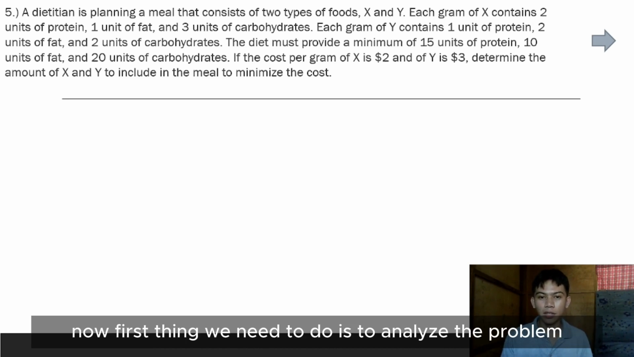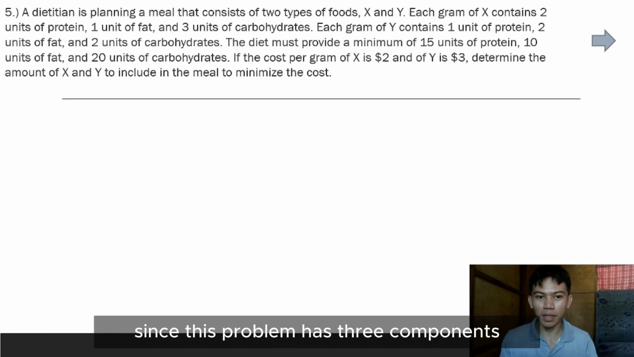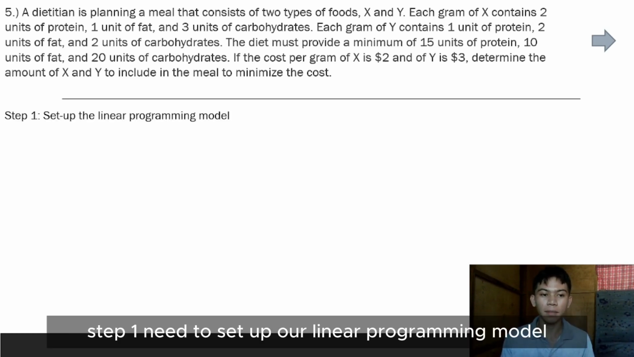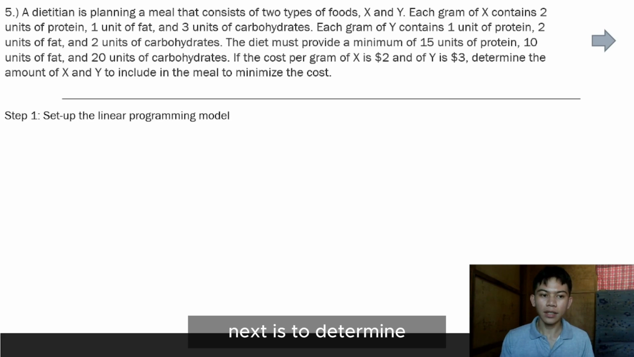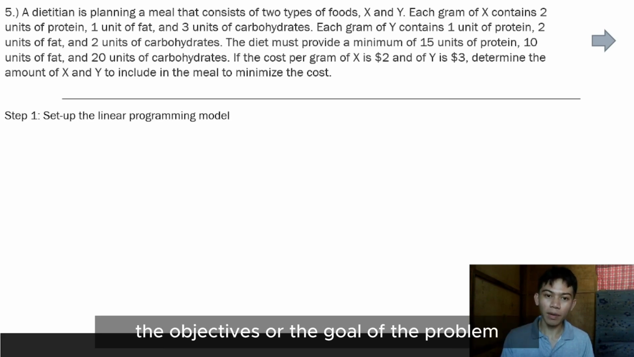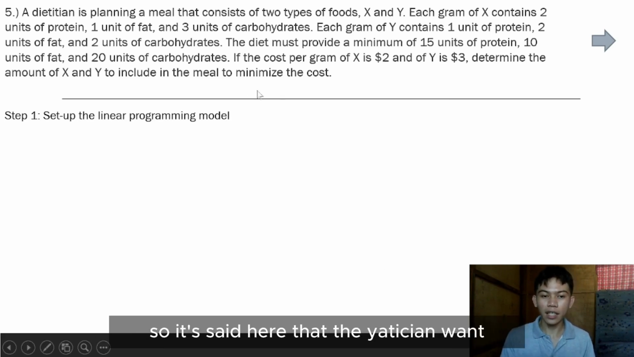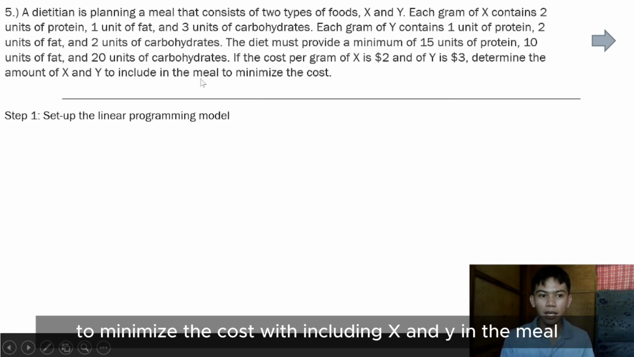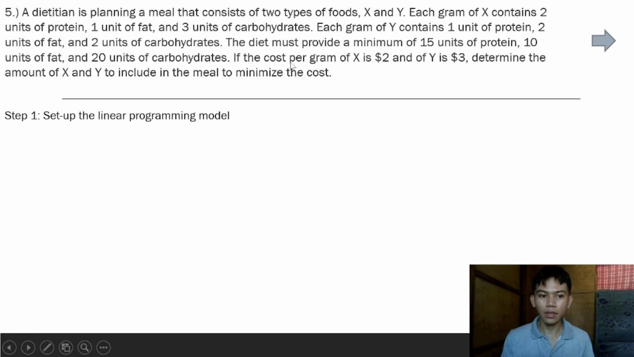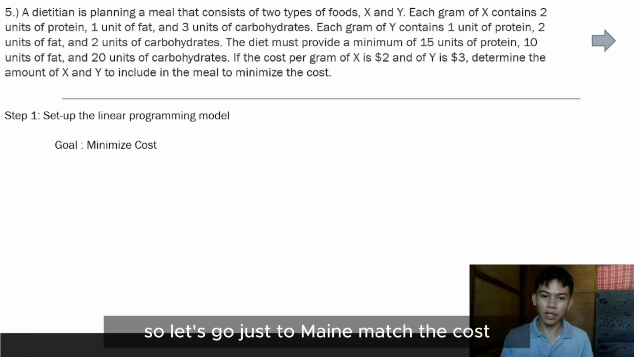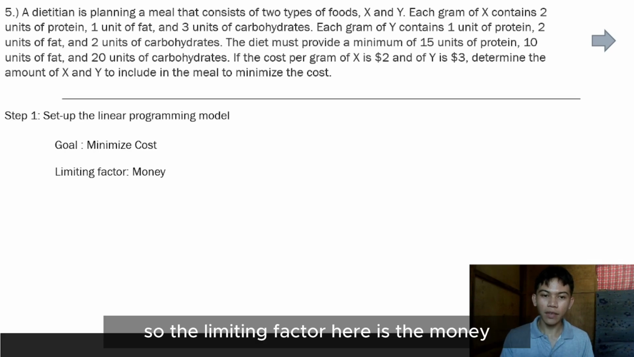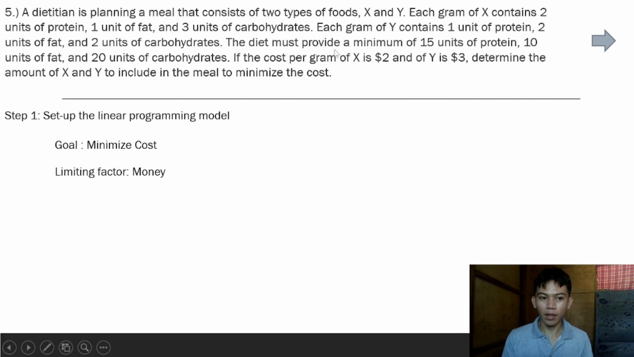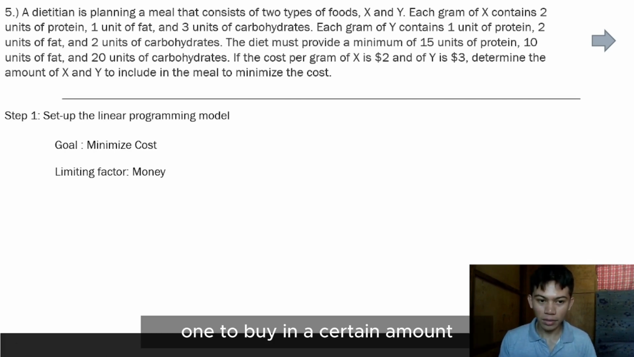Now, the first thing we need to do is to analyze the problem, since this problem has 3 components. Step 1, we need to set up our linear programming model. Next is to determine the objective or the goal of the problem. It says here that the dietitian wants to minimize the cost of including X and Y in the meal. So his goal is to minimize the cost. The limiting factor here is the money, because he only wants to buy a certain amount.